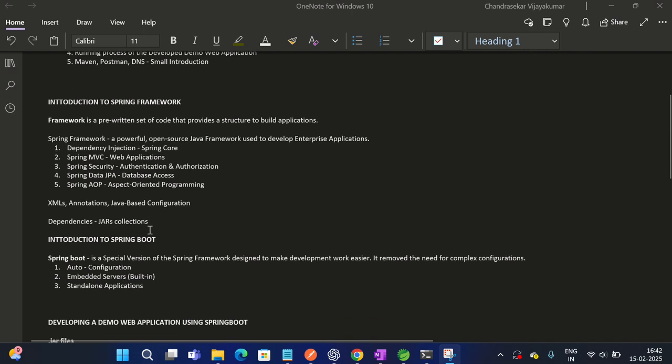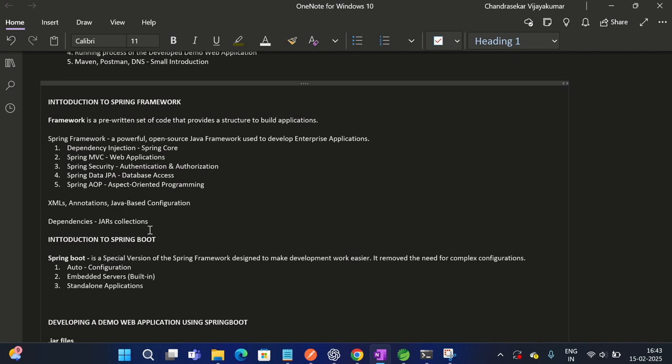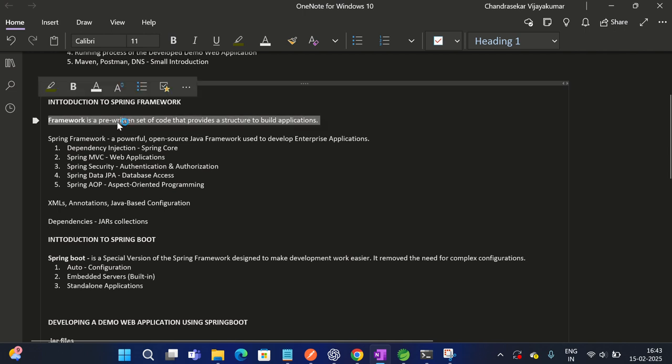The first thing is introduction to Spring Framework. That's what we're going to discuss here. We'll leave Spring aside for now, and first learn what a framework is. A framework is a pre-written set of code that provides a structure to build applications.